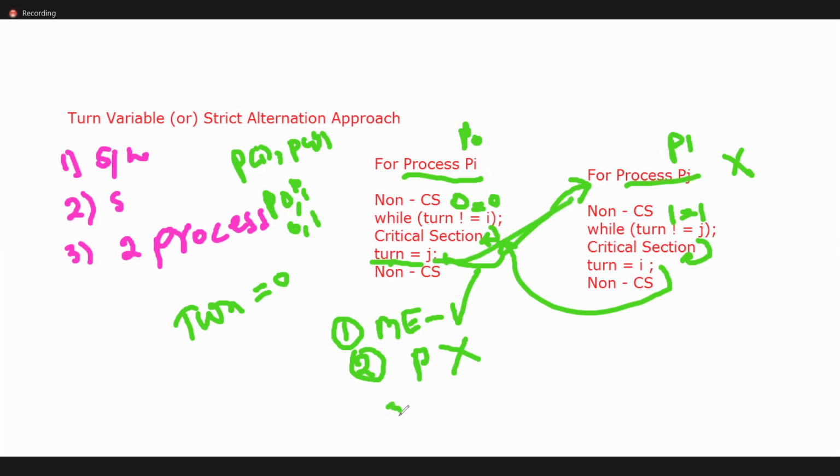The third one is bounded wait. Yes, this we are also achieving, yes or no? One time P0 executes, the second time the other executes, again this one, then the other, like that. So we are giving the opportunity to two processes equally. So bounded wait is satisfied. Portability is there also.